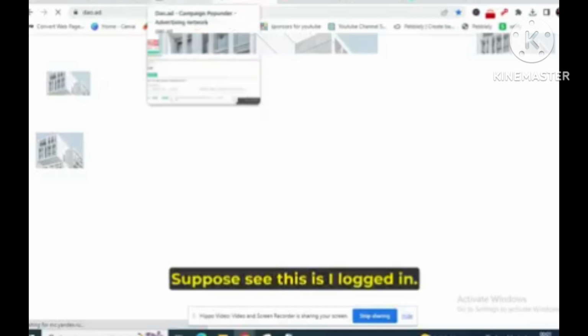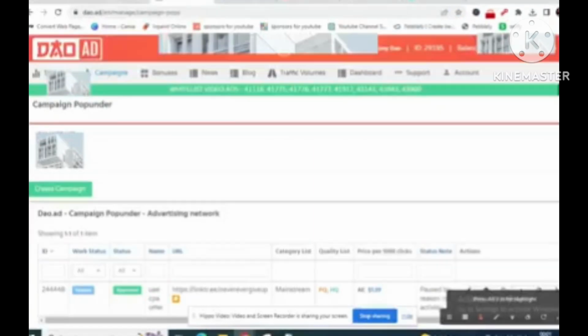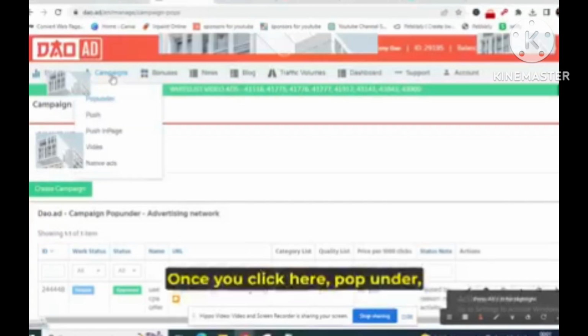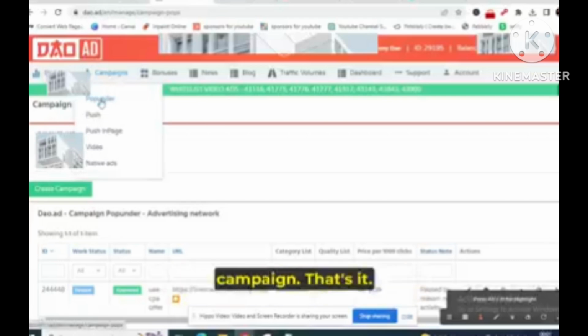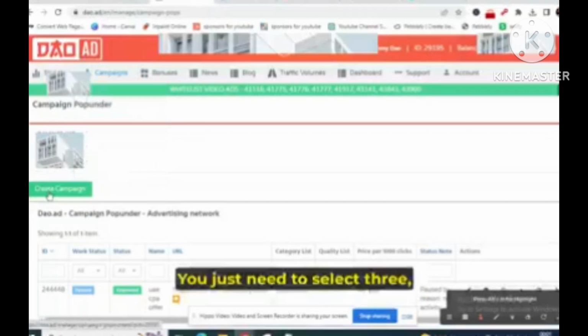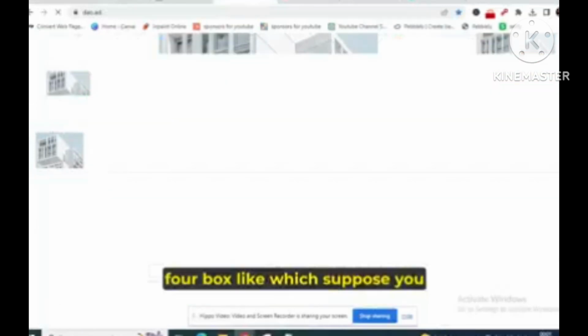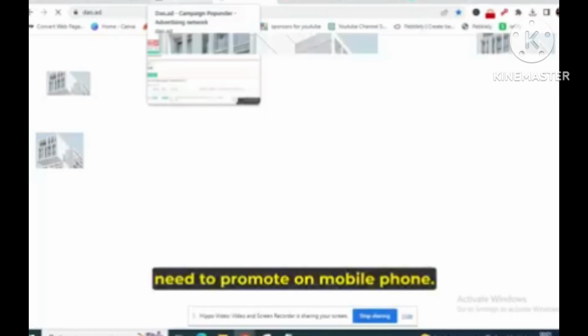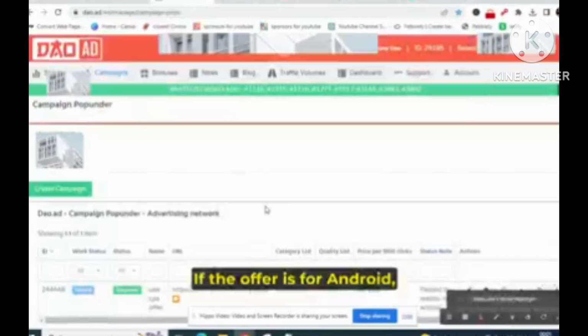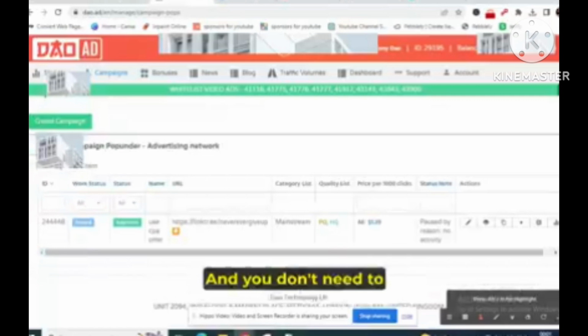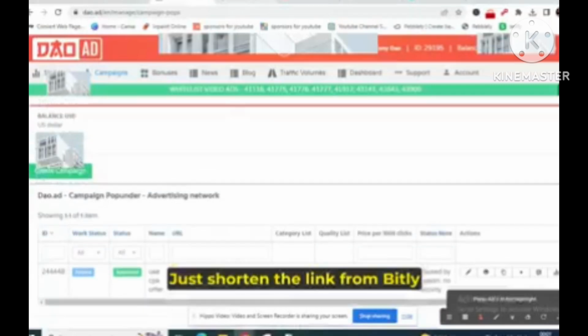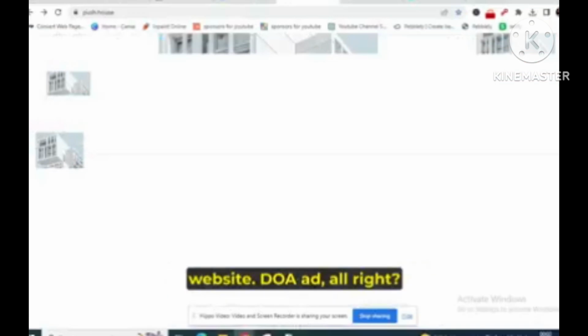You just need to come over here. Suppose, see, this is, I logged in, and you need to click over here, Campaigns, and click over here, Pop Under. Once you click here, Pop Under, click over here, Create Campaign. When you click here, Create Campaign, that's it. You just need to select 3-4 catchy lines. I mean 3-4 boxes. Suppose you need to promote on mobile phone, you need to select Android. If the offer is for Android, select Android. If the offer is for Apple, select Apple. Okay, and you don't need to get a landing page. Just shorten the link from bit.ly and promote the offers on this website, dao.ad.